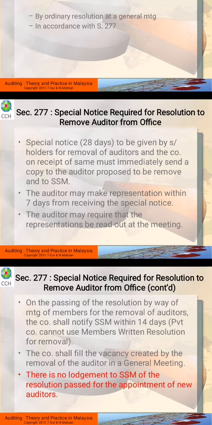So after he receives the notice, within 7 days, he can write something maybe to back up himself, because he's going to be removed. All right, the auditor may require that the representation be read out during the meeting. So it means that all the representation that he wrote can be read in the meeting. So he can require that it be read in the meeting.